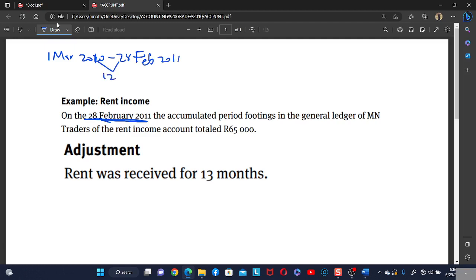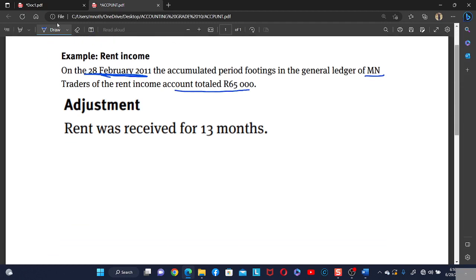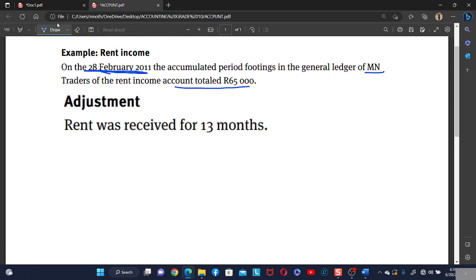Remember, your year must be a full 12 months. The accumulated rent income in the general ledger of MN Traders totaled 65,000. So this means that the business has received a rent income totaling 65,000. Wow, this is good for the business.